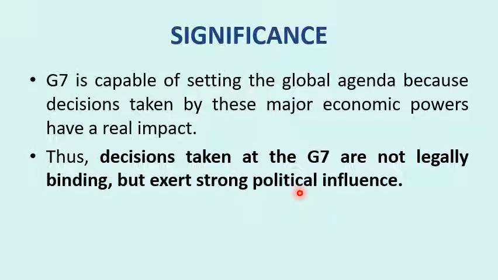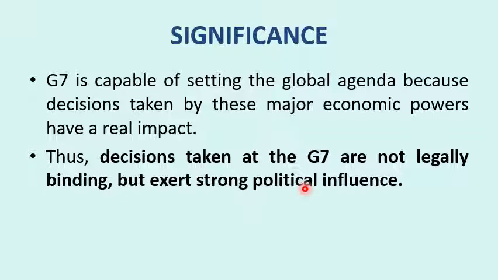So, these are the powerful countries. They take decisions based on consensus. It means all countries come together and take the decision. And though the decisions are not legally binding, meaning countries can implement them or not, they have a huge influence, strong political influence, because the US is a powerful country. And in organizations like IMF and World Bank, where the US has a huge say, the decisions taken by G7 also have a huge say in Western-dominated organizations like IMF, WTO or World Bank. So this is how significant the G7 is.